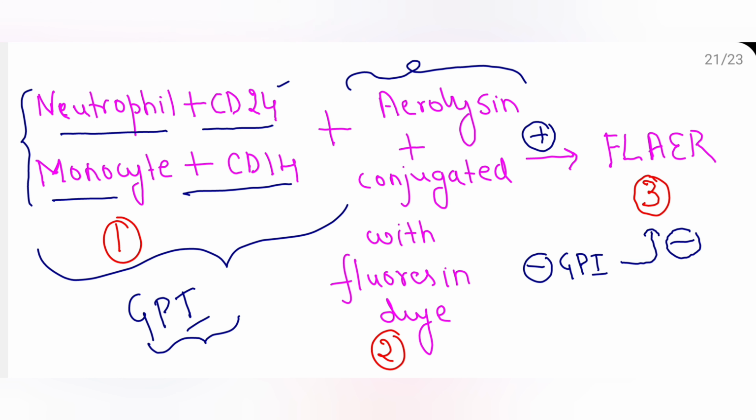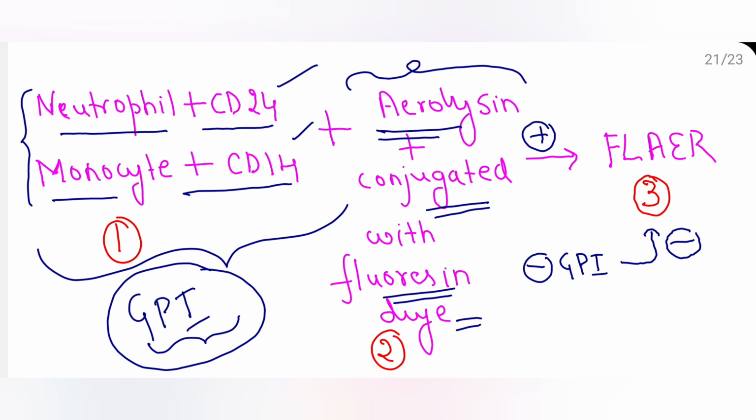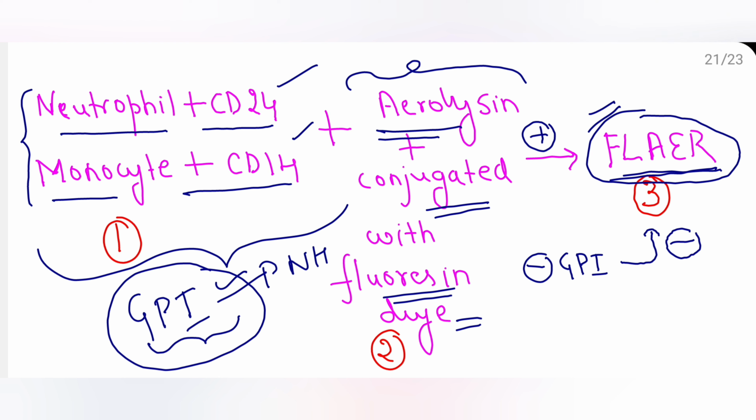Similarly, the neutrophil binding to CD24, monocyte binding to CD14, in turn bind to aerolysin which is conjugated with a fluorescein dye. This is bound by GPI. When there is GPI presence, these bind to each other, there is fluorescence, just like celebration. So in case of PNH, what happens? There is no GPI, so no binding, there is no fluorescence. This is the principle behind the FLAER test.